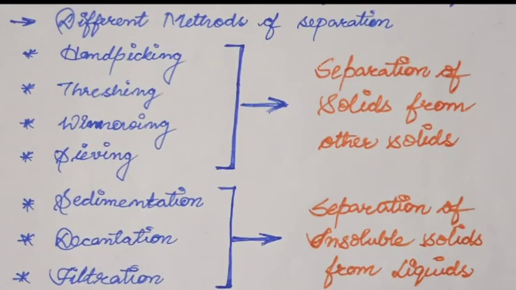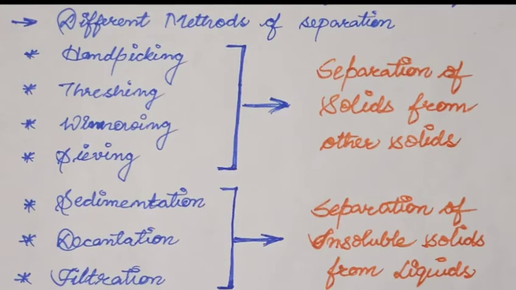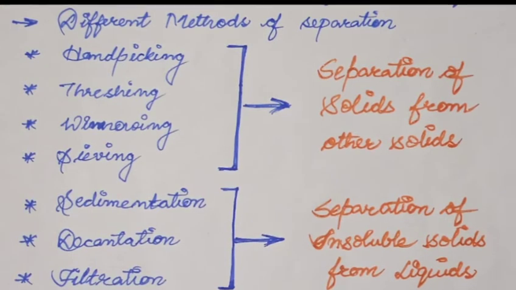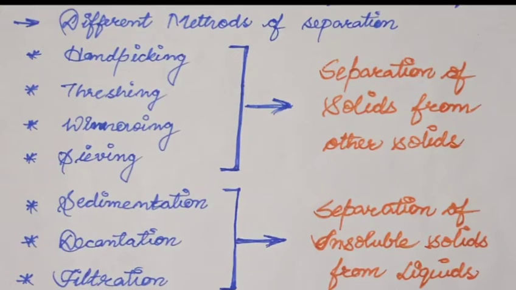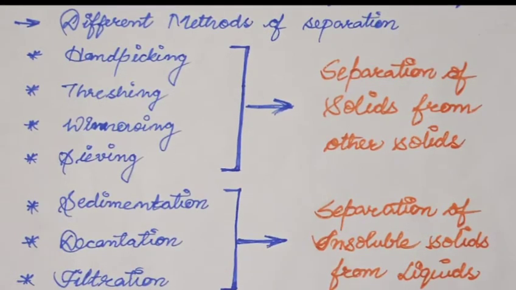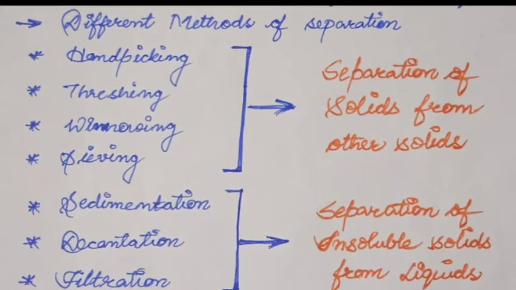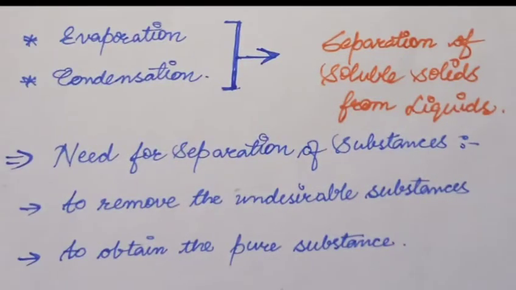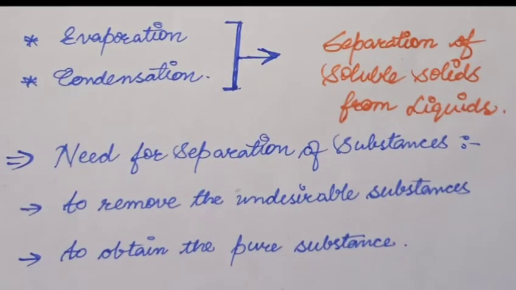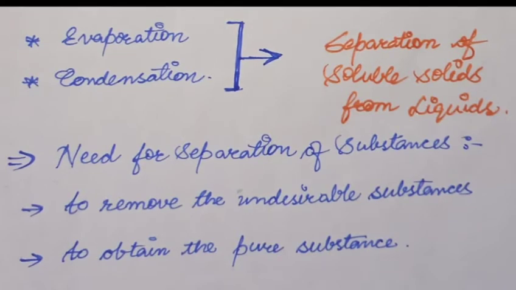Firstly we have the separation of solids from other solids, and these include hand picking, threshing, winnowing and sieving. We'll discuss each and every method. Then we will have separation of insoluble solids from liquids. It will include the sedimentation, decantation and the filtration process. Moving further, we will have the separation of soluble solids from liquids, and it will include evaporation and the condensation process.